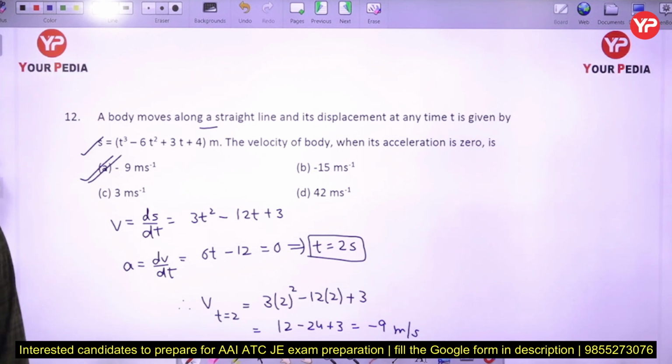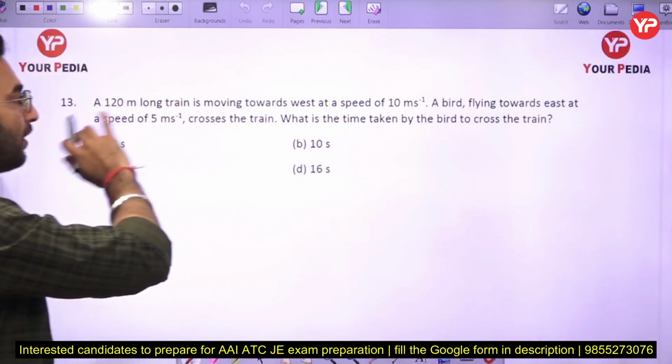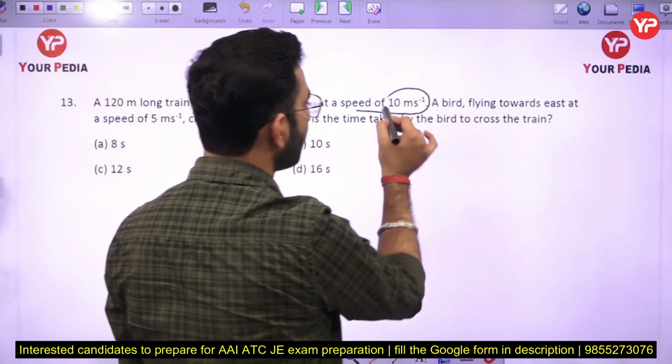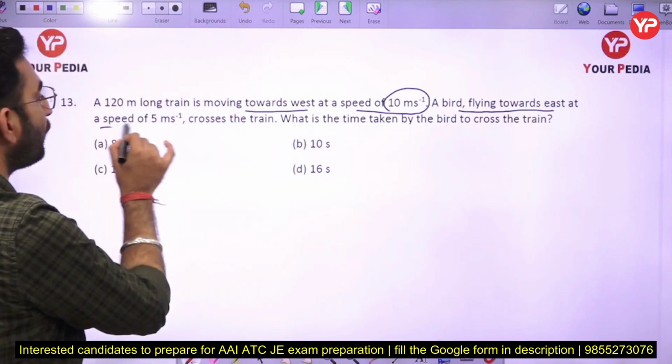Now the next part is: a 120 meter long train is moving toward west at the speed of 10 meter per second, and a bird is flying toward east at a speed of 5 meter per second.